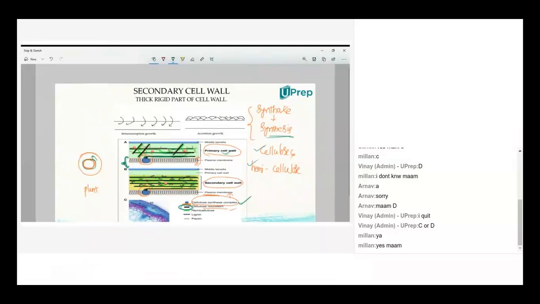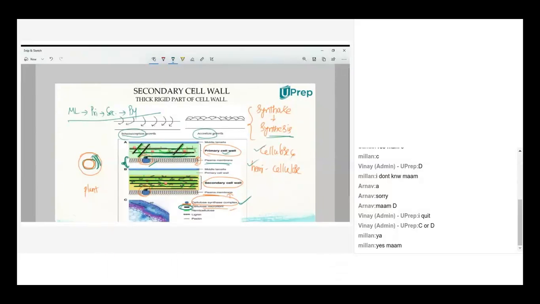So it forms the primary cell wall first, then the secondary cell wall later, and beyond that, the middle lamella. This is the order: the middle lamella is the first one, then the primary. So this is how we can explain the methods of intussusception and accretion. In these two ways, the primary cell wall and secondary cell wall are produced, through this complex which has different enzymes in the plasma membrane.